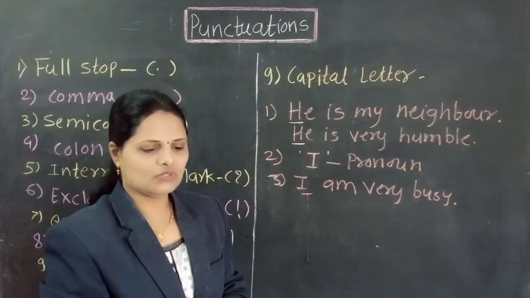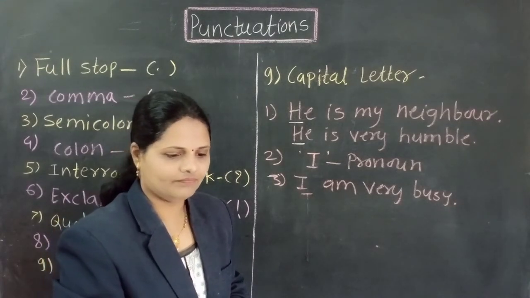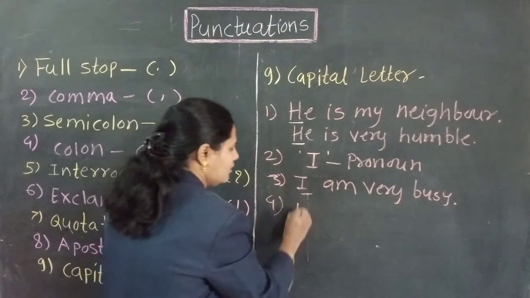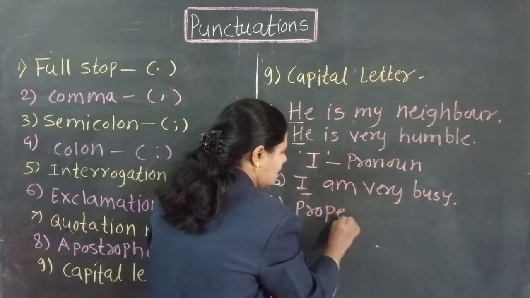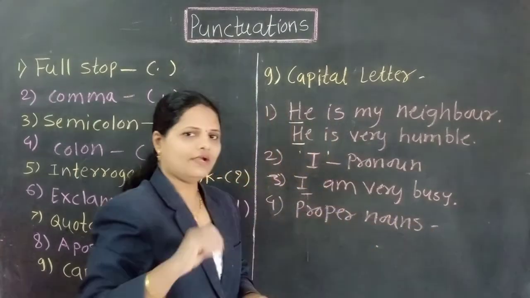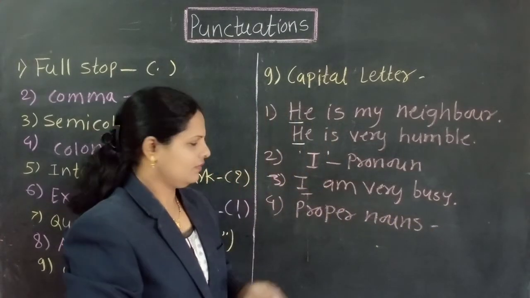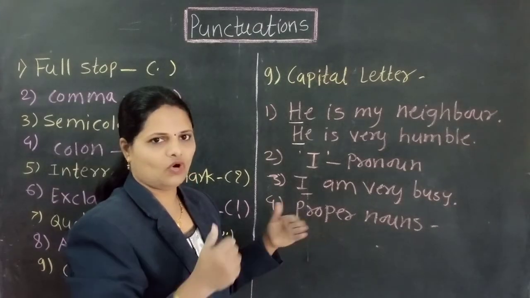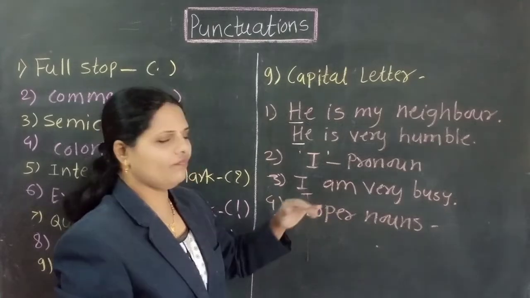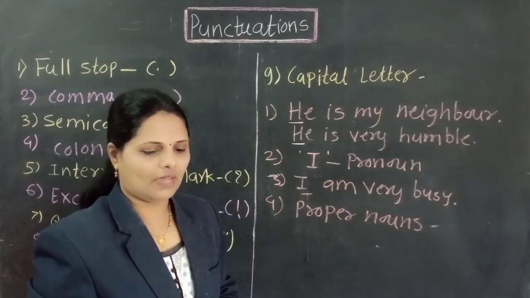And the third use of capital letter is all proper nouns. All proper nouns start with capital letter. Already you have seen common noun, proper noun. All proper nouns always start with a capital letter.